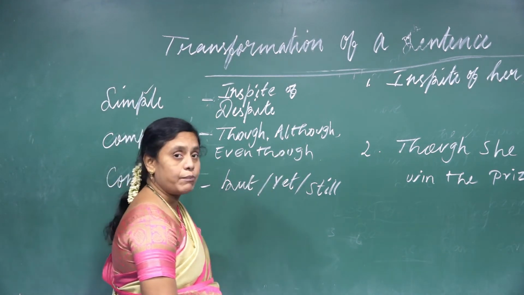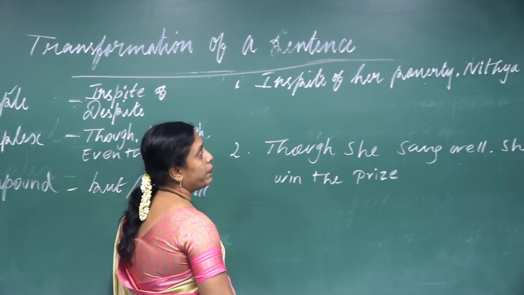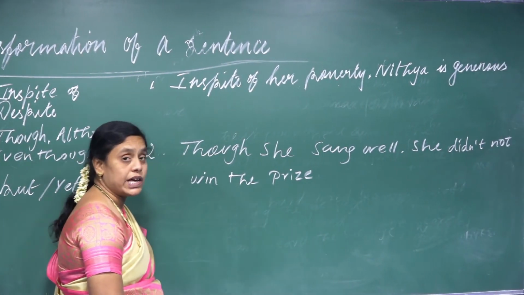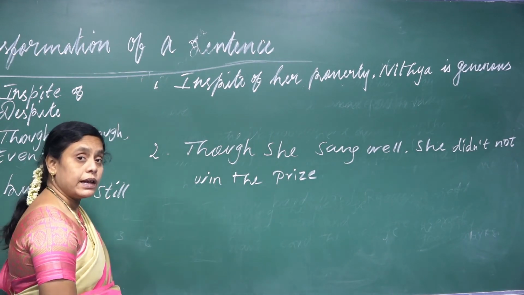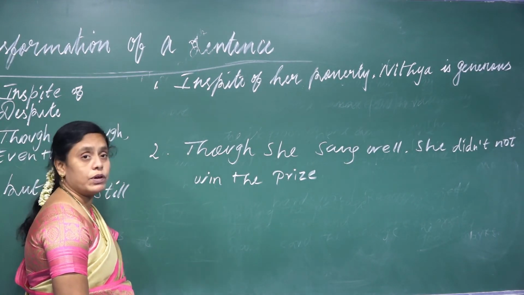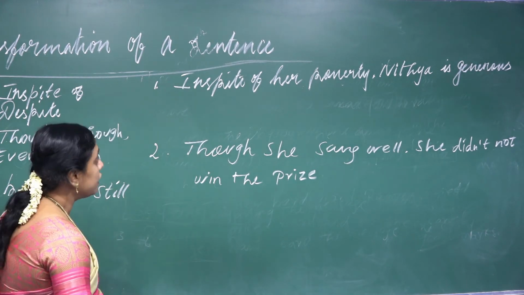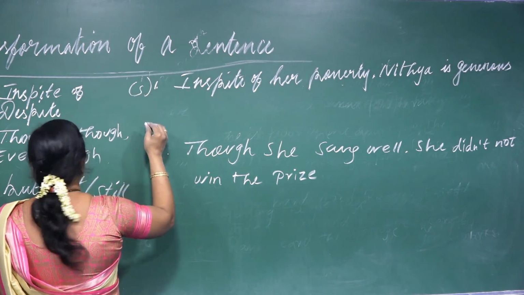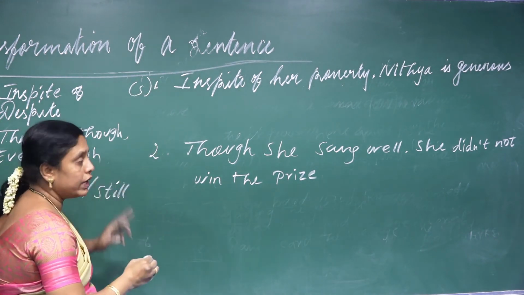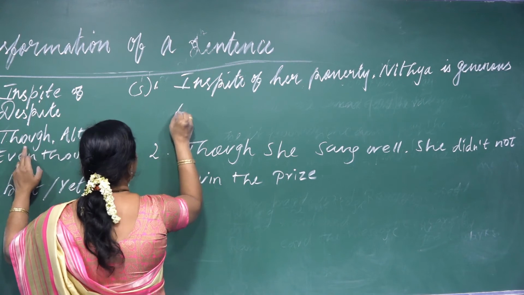So see the example. In spite of her poverty, Nitya is generous. Because she is very poor, but she can help. She is helping everybody, those who need. And here, in spite of means simple. Simple, and now the complex is though, although, even though. I am using though.